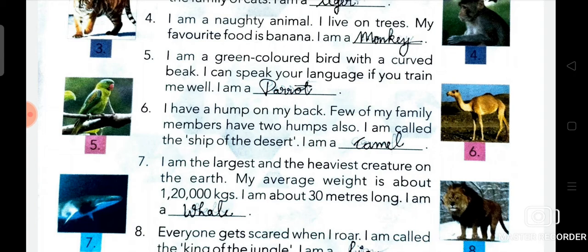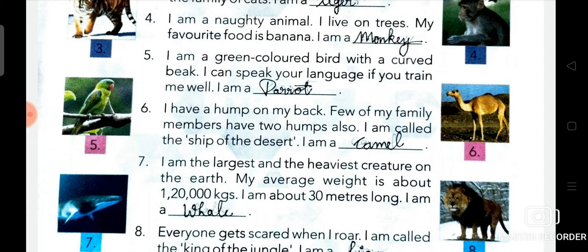So students, now we are going to read more information about monkeys. Monkeys have long arms and legs to help them swing from trees. Some monkeys' tails can wrap tightly around branches. Monkeys are omnivorous. So students, do you know what omnivorous is? In your previous video, I shall explain about the omnivorous. That means that they eat meat and plant-based foods. Most monkeys eat nuts, fruits, seeds and flowers.